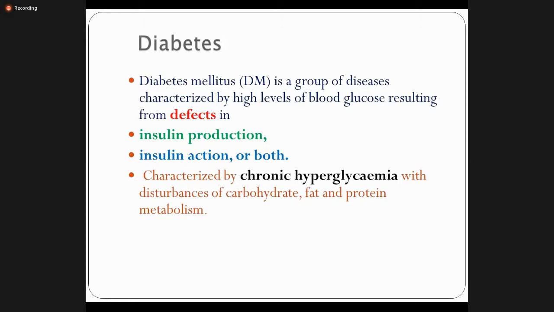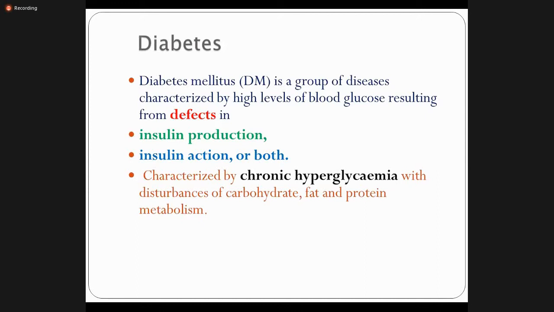Because of the persistent high level of glucose, it can affect different organs of the body, right? So that is why it's a group of diseases characterized by high levels of blood glucose resulting from defects in, as we have already discussed, either insulin production, number two, insulin action, or both, right?